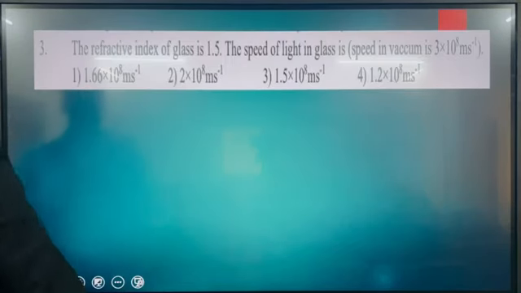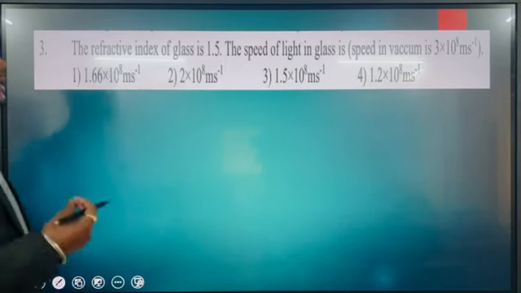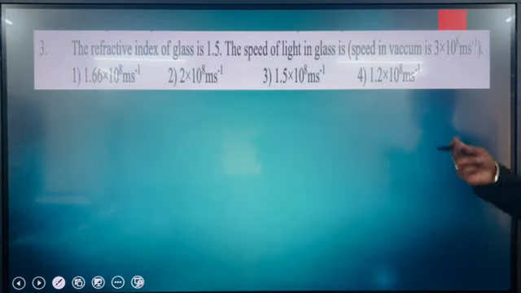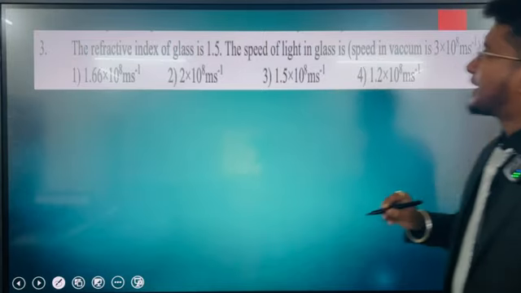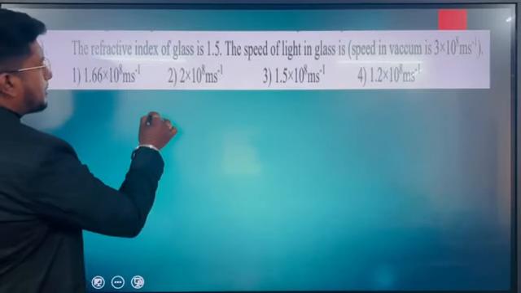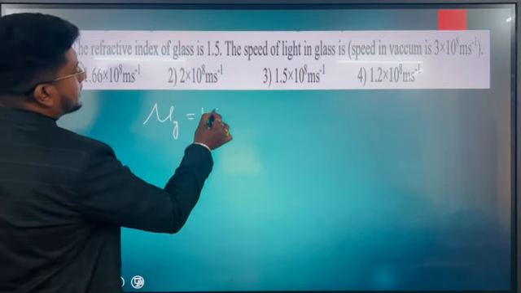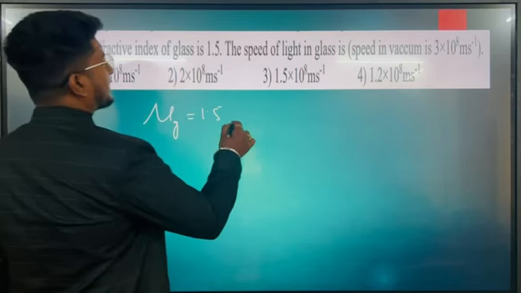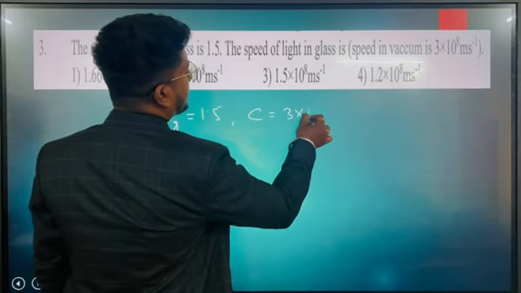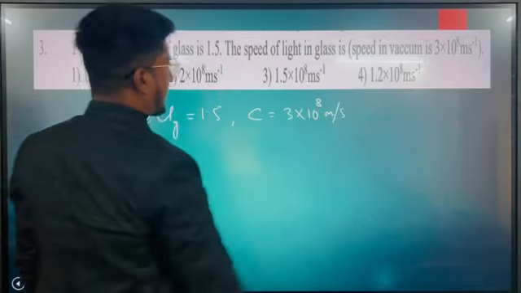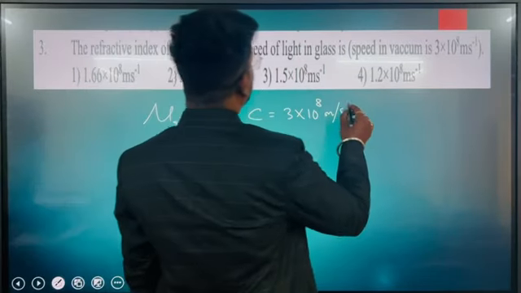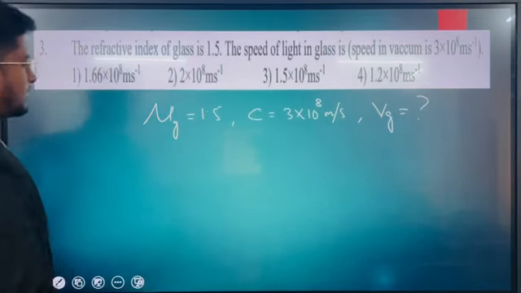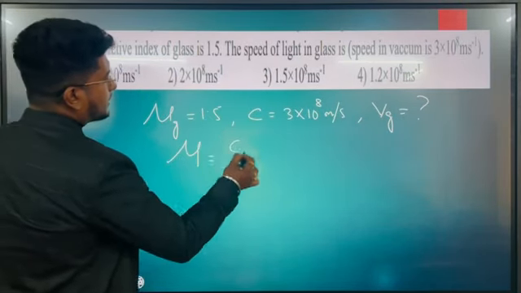What is the third question? The refractive index of glass is 1.5 and the speed of light in glass is, so we need the speed of light in glass. Refractive index of glass is given, that means mu g is given as 1.5. Speed in vacuum is given, that means c is given to us, 3 into 10 to the power 8 meter per second, and we need the speed of light in glass. Now, how will you find out? We know mu is equal to c by v.